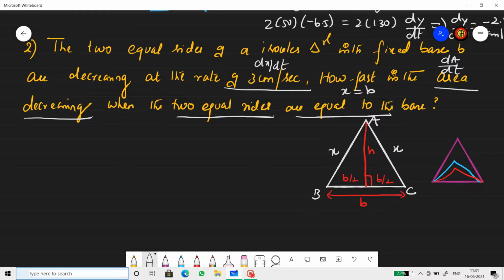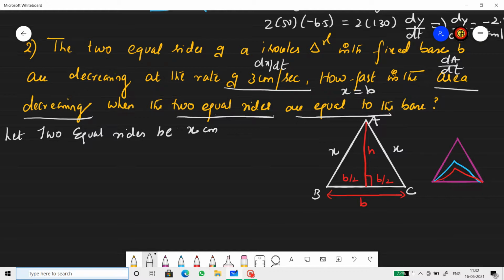Now, whatever assumption that we made for x, you have to write a statement for that. Let the equal sides be x centimeter.